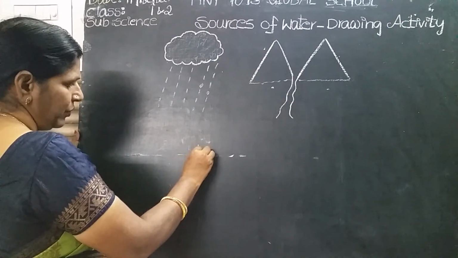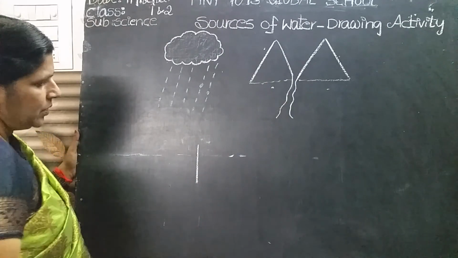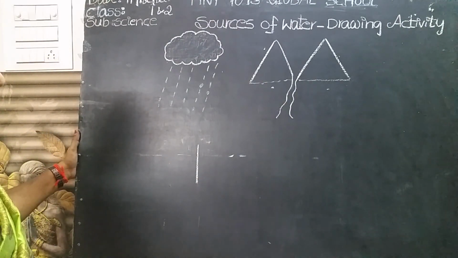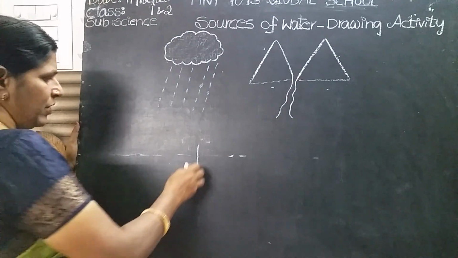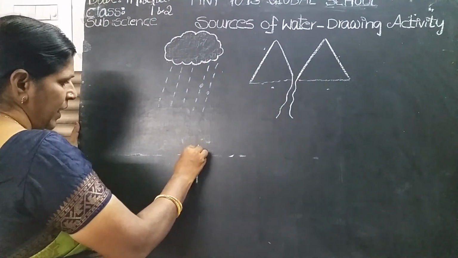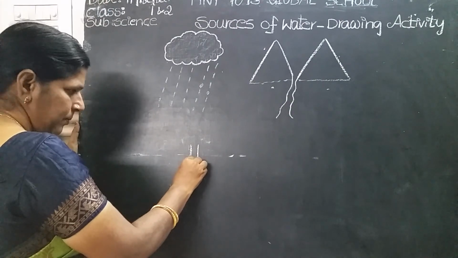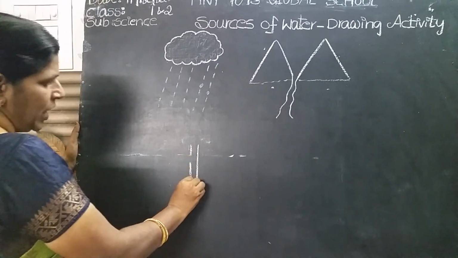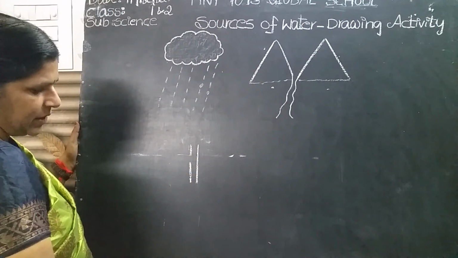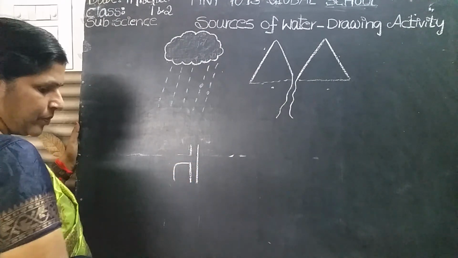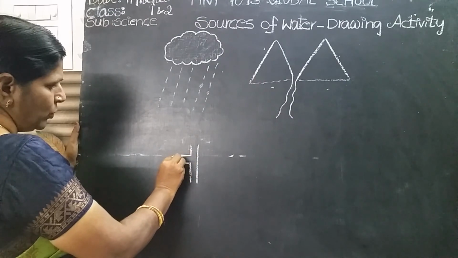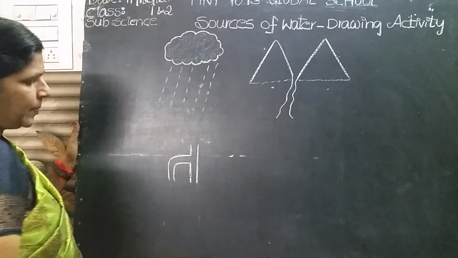We get water from the tap, no children. Okay, draw one standing line and turn the line like this, Amma. Yes, turn around the line like this.